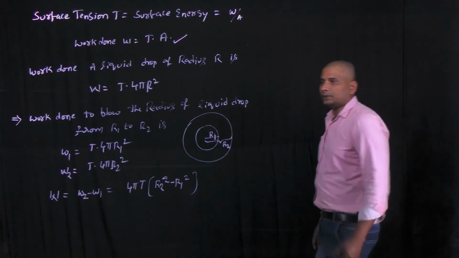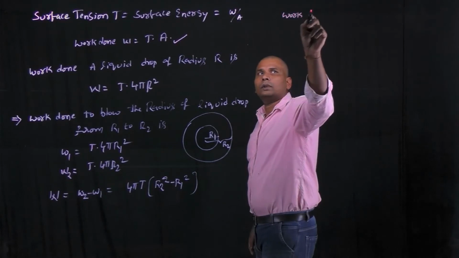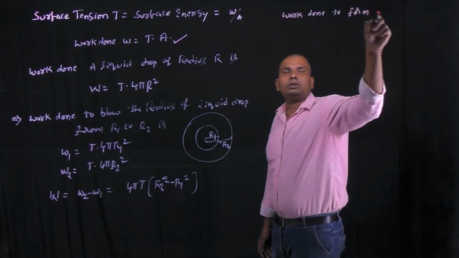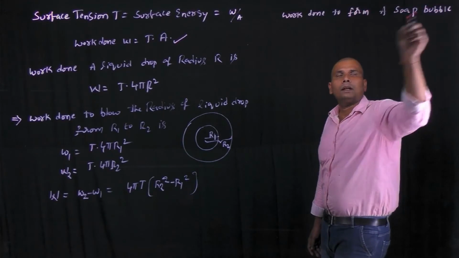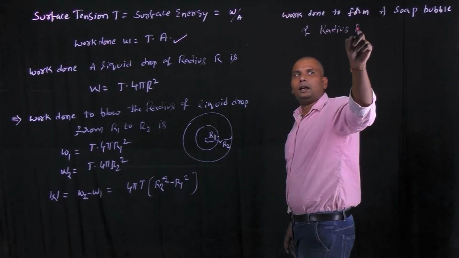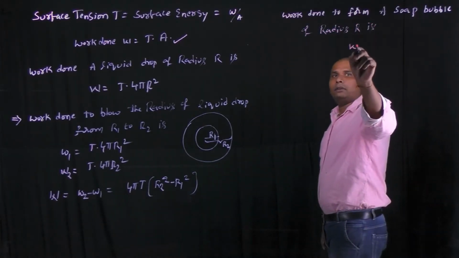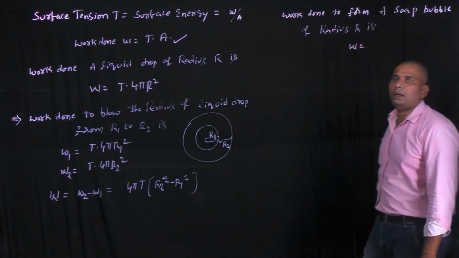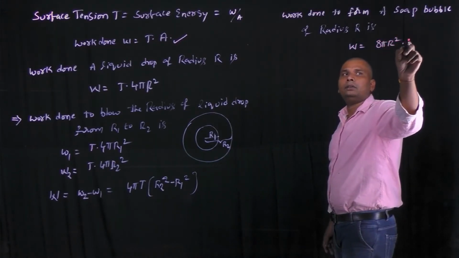In the same way, the work done to form a soap bubble of radius capital R is W equals 8 pi R square into T. This is the formula for the work done to form a soap bubble of radius capital R.